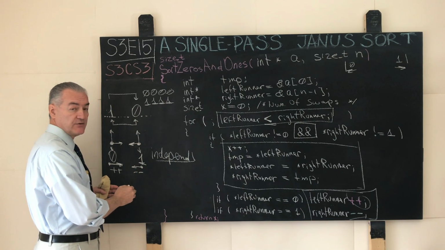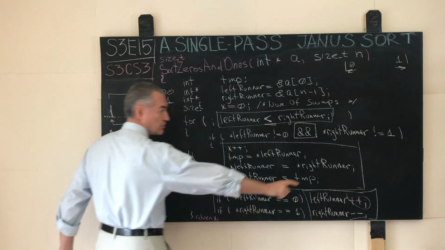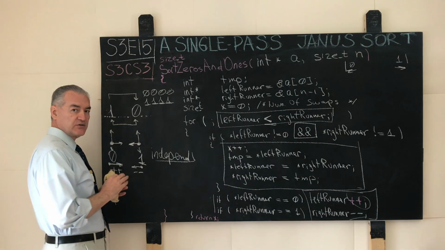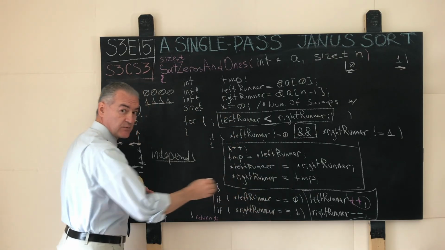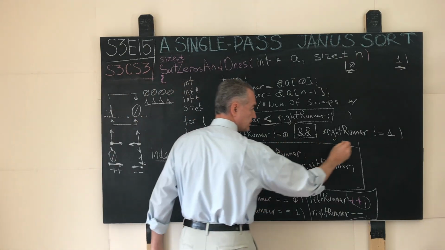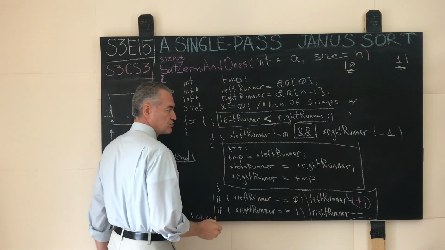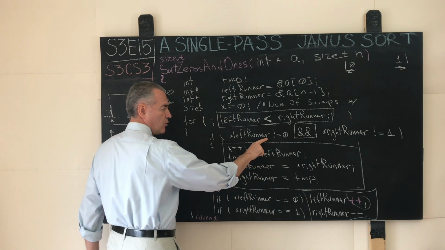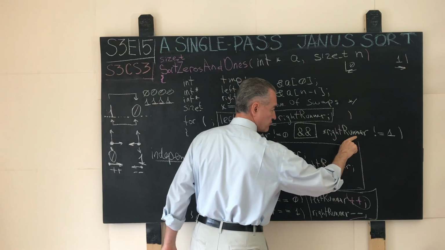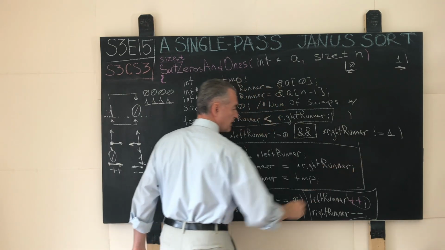And that is what? That is zeros. And the right runner wants to see only the objects that are supposed to gravitate towards the other extremity of the input container. And that is what? That is ones. So here we can see the way I constructed this test is that whatever the left runner sees is not 0, and whatever the right runner sees is not 1.